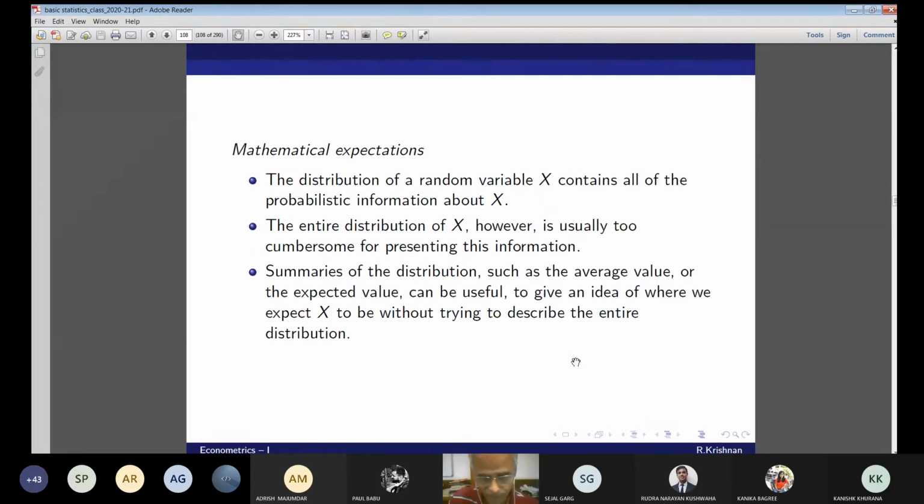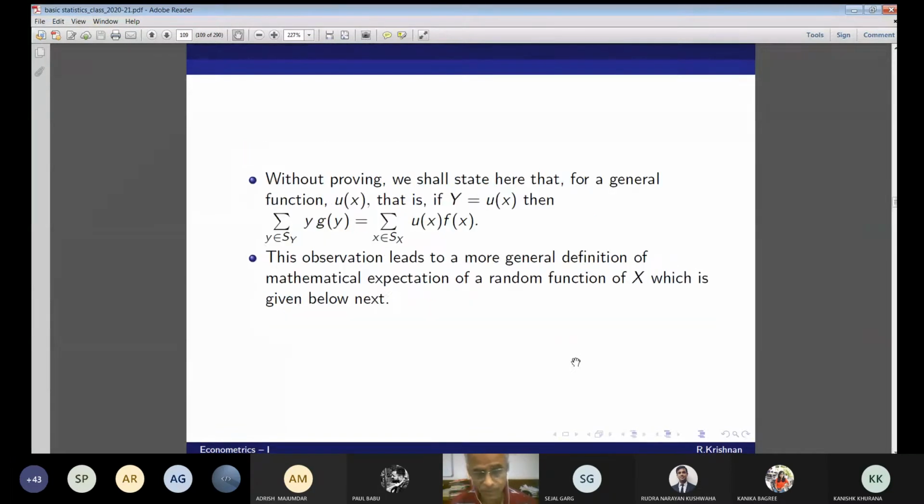I have a random variable X. Now I'm interested in the average value, the expected value. But before that, without proving, we should see another fact, which is the usual thing that we'll be facing. X is a random variable, but I'm interested in a function of X, which is Y. Y is equal to a function of X.